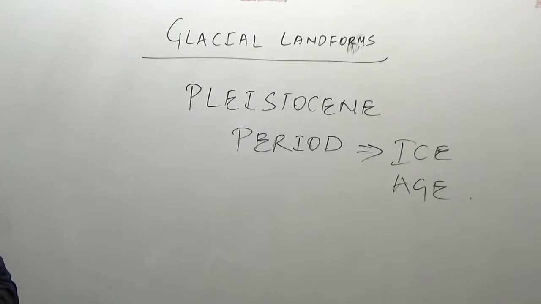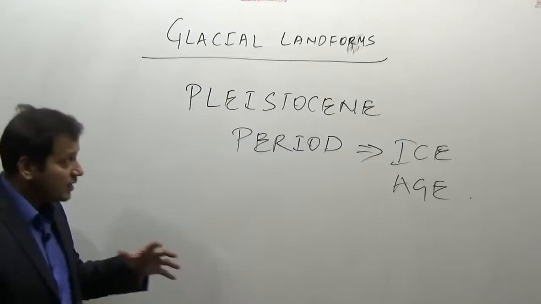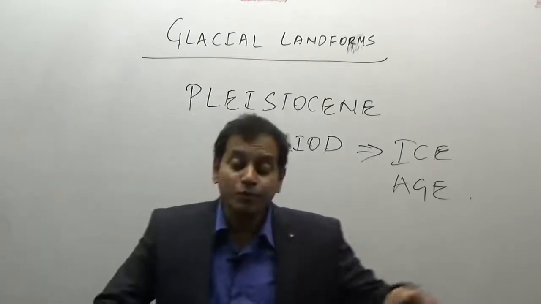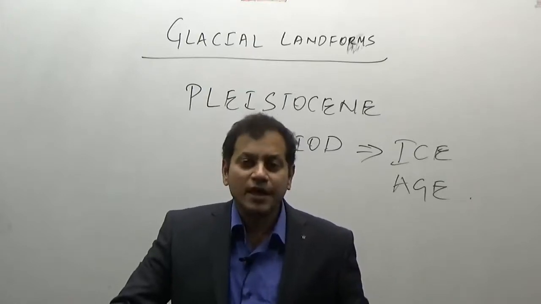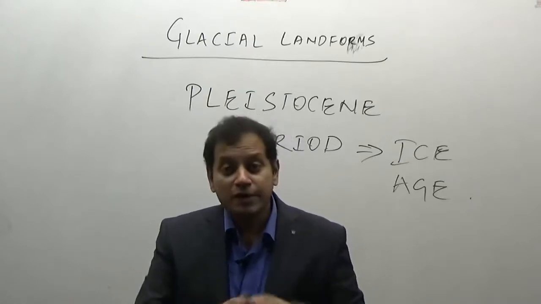This was the period when the earth was covered under ice. As the earth was covered under the ice, obviously it moved under the influence of gravity. Why did the ice move? Ice moved under the influence of gravity due to the sloping.